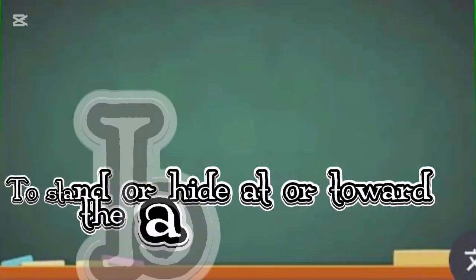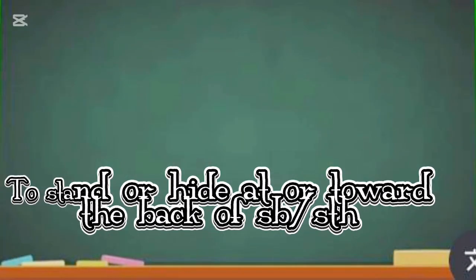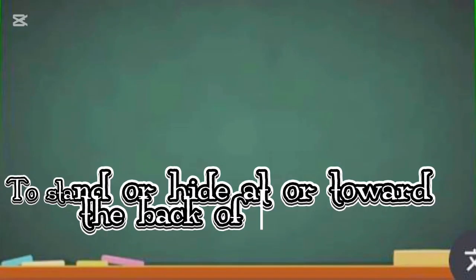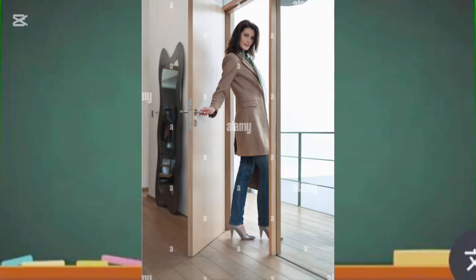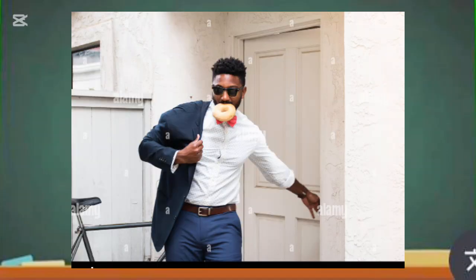Let's go. The first on my list is behind. Now, what is the meaning of behind? Behind means to stand or hide at or toward the back of somebody or something. When somebody is standing at the back of somebody or something, or is hiding at the back of somebody or something, that is what behind means. Example: don't forget to close the door behind you. So you use the word behind when something is at the back of somebody or something.